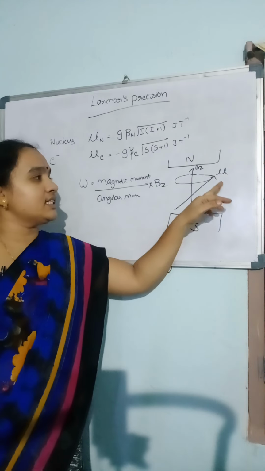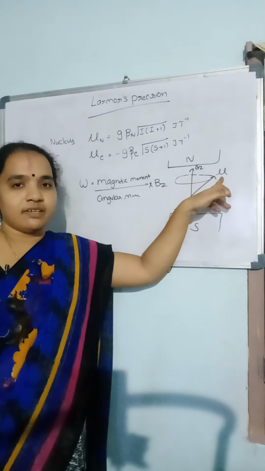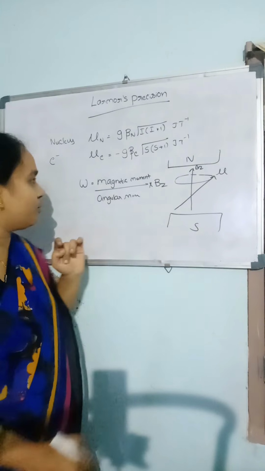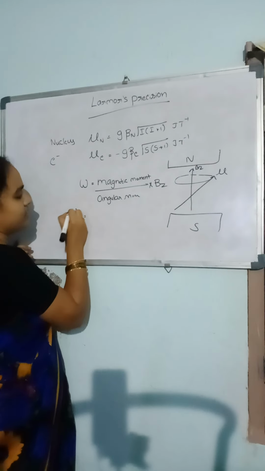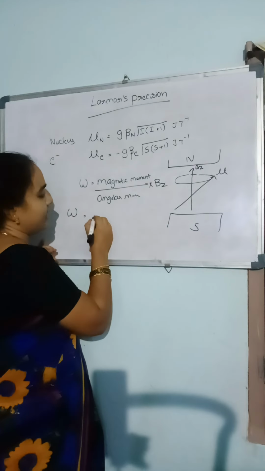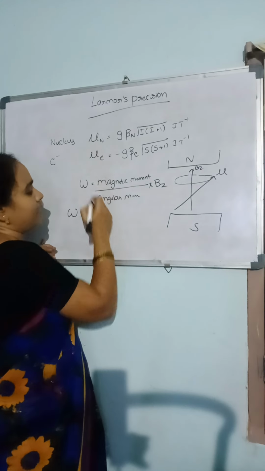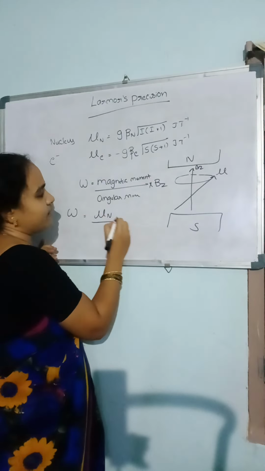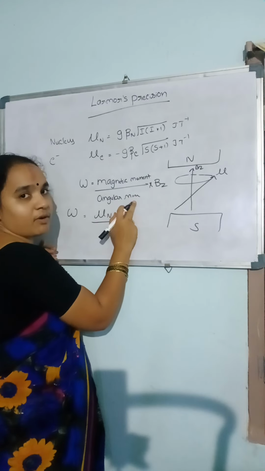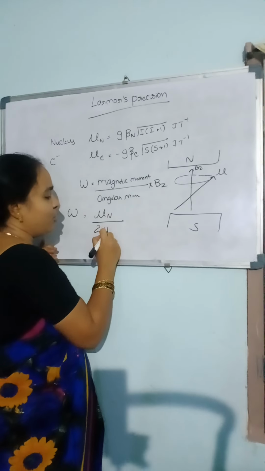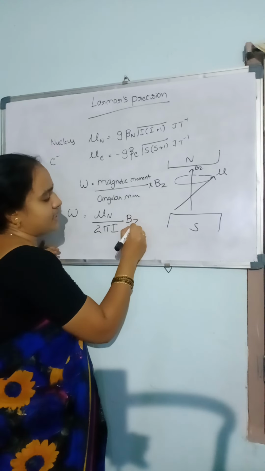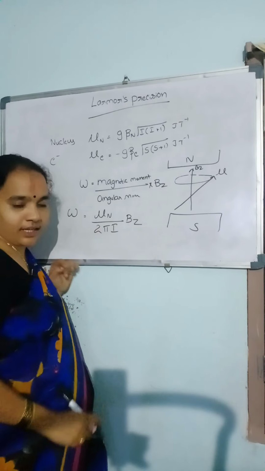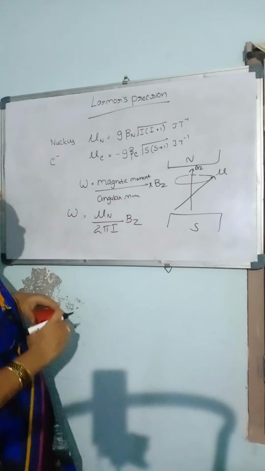If it is a nucleus, we replace it with the nuclear magnetic dipole moment. Let us consider the angular frequency of this nucleus: the magnetic dipole moment divided by the angular momentum of the nucleus, which is given by I h by 2 pi, multiplied by Bz, where I is the nuclear spin quantum number.